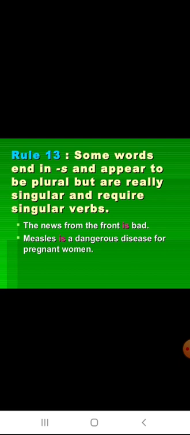Rule 13. Some words end in s and appear to be plural but are really singular and require singular verbs. The news is good. We may think it is sounding plural, but it is remaining as a singular. It will remain one. The news from the front is bad. Measles is a dangerous disease for pregnant women.